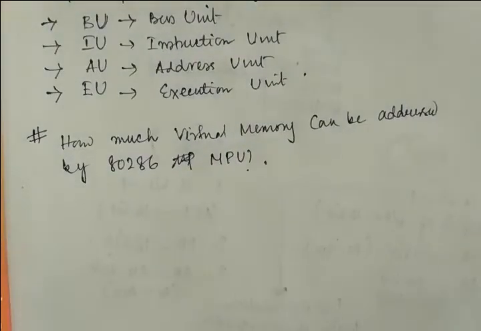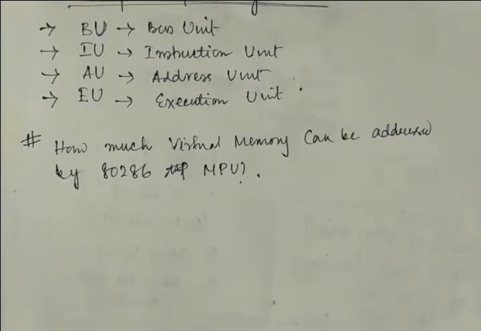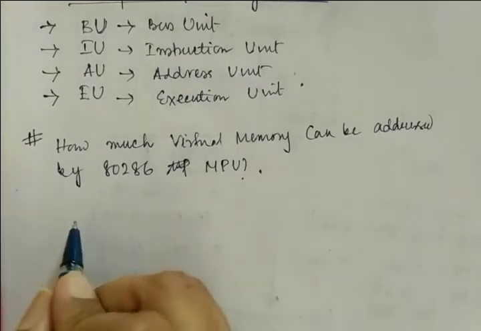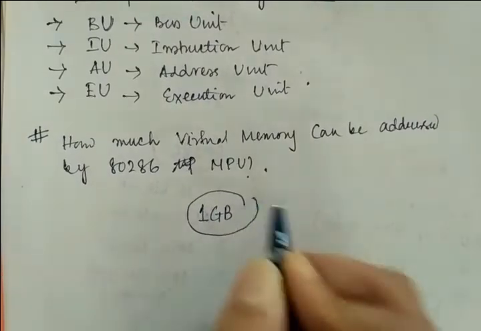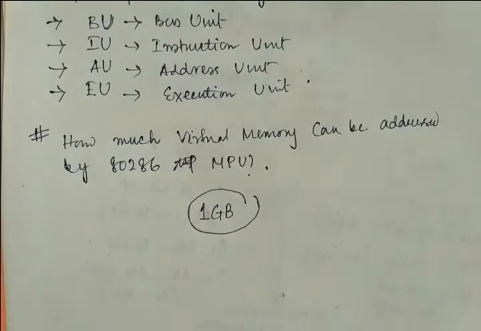Okay, so what will be the answer? Yes, the answer is 1 GB, and that concept will be used in your architecture part also.